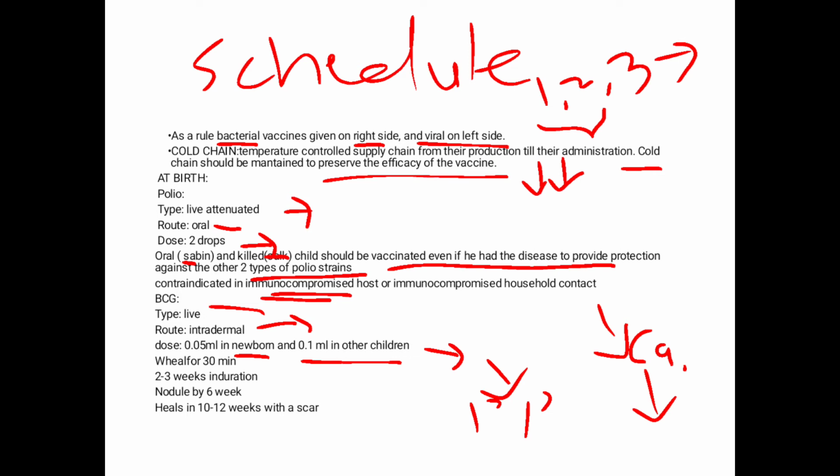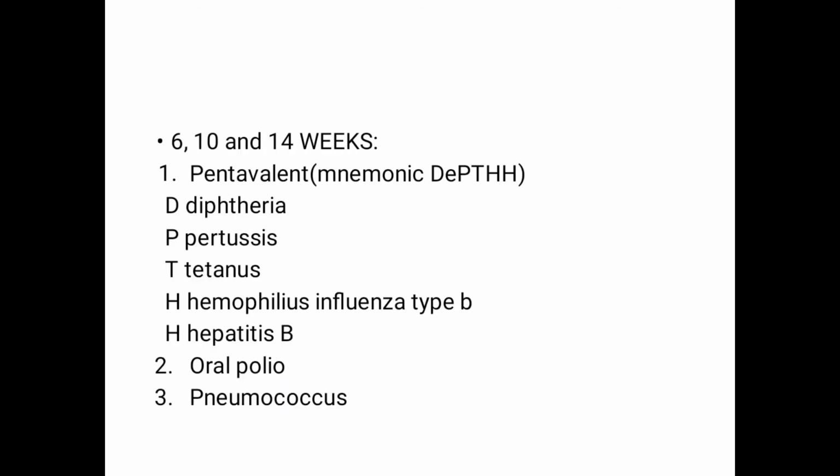When you give the vaccine to a child, there will be a wheal, an area of redness, for 30 minutes. Afterwards, in 2 to 3 weeks, there will be an area of induration which might ulcerate. That will convert into a nodule by 6 weeks, and it usually heals in 10 to 12 weeks with a scar. In a child who already has tuberculosis, all of this, the induration and the nodule, will occur a little earlier than this time period.